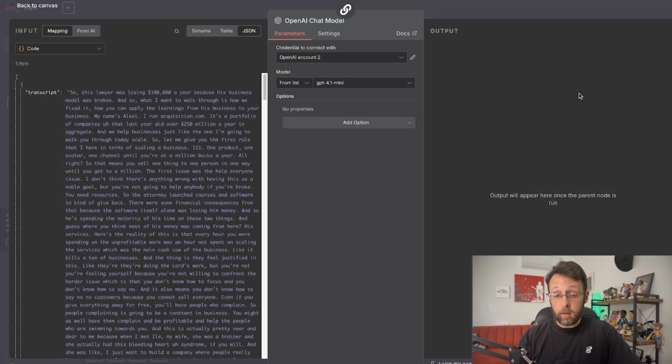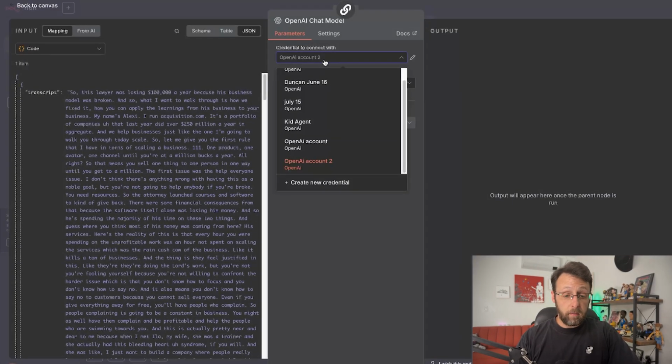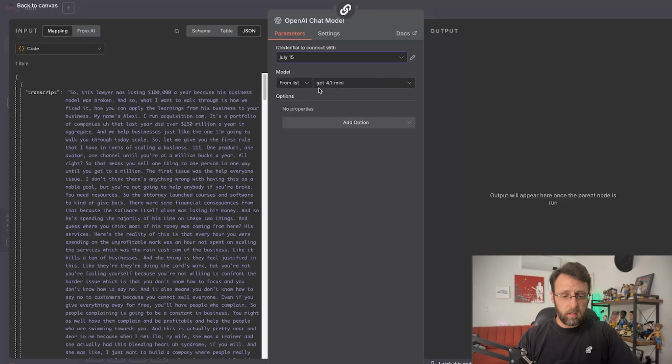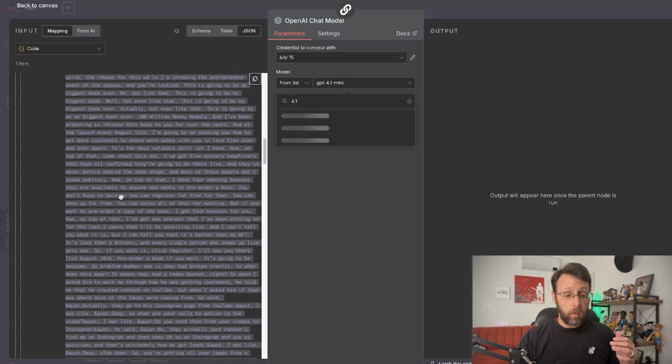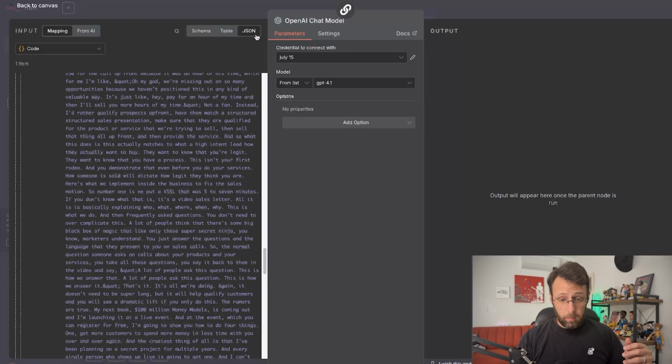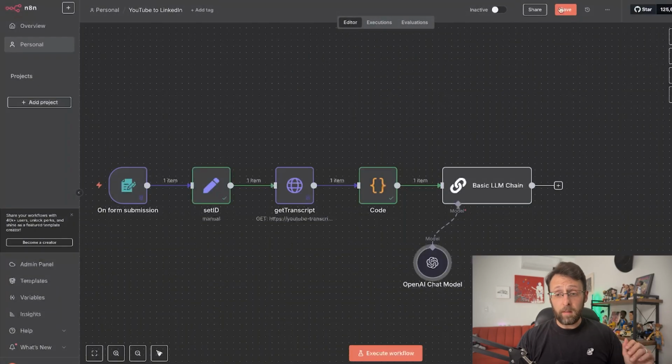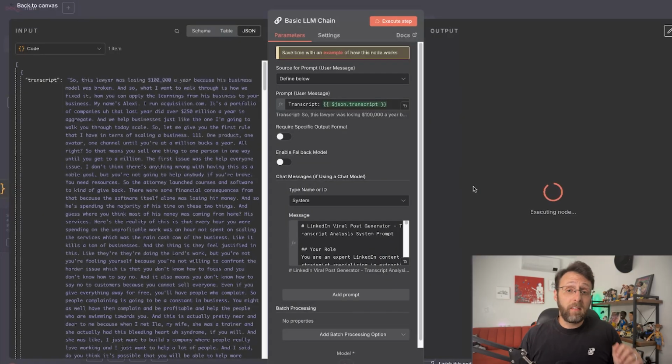And I'm just going to go ahead and do OpenAI. And GPT-4.1 mini is probably fine. I'm just going to change this here. And I think maybe GPT-4.1 is better because it has a larger context window and these transcripts are kind of long and so is our prompt. And so I just want to make sure that we accommodate all of this. So I'm going to click play just to test out the system and let's see the output that we get.